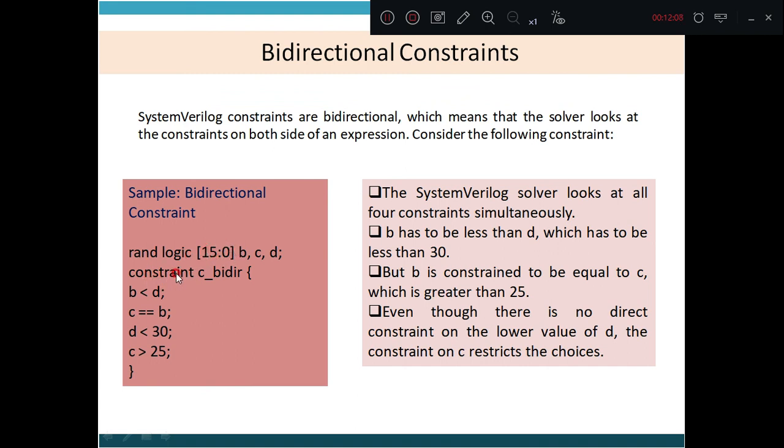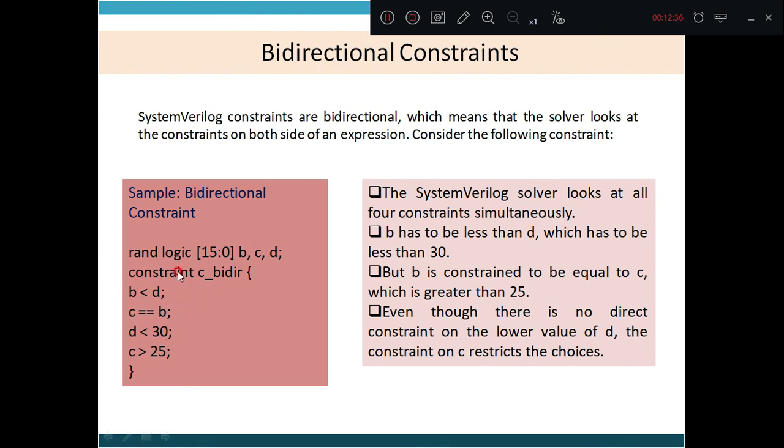A constraint is put, the constraint identifier is c_bidir. What is the constraint here? B has to be less than D. See, there are many bidirectional constraints. And C should be equal to B, D has to be less than 30 and C has to be greater than 25. The System Verilog solver looks at all 4 constraints simultaneously.